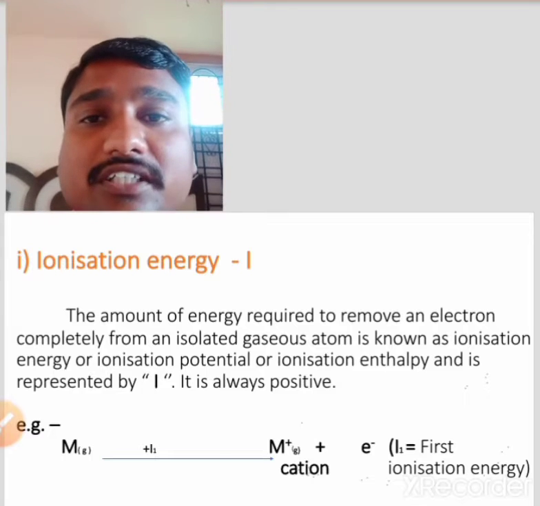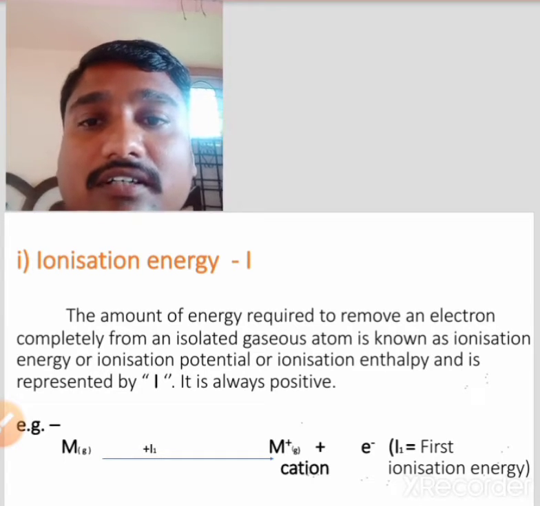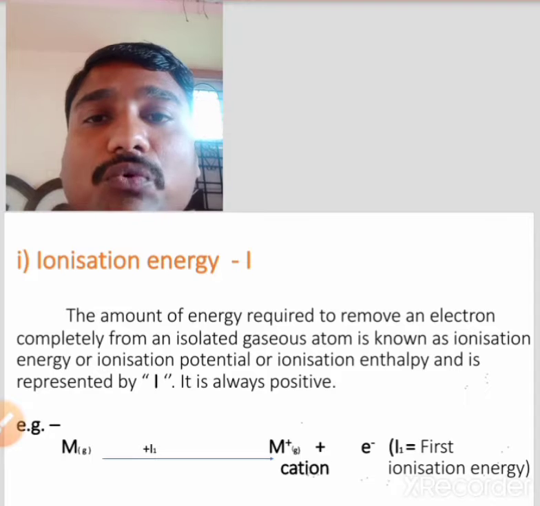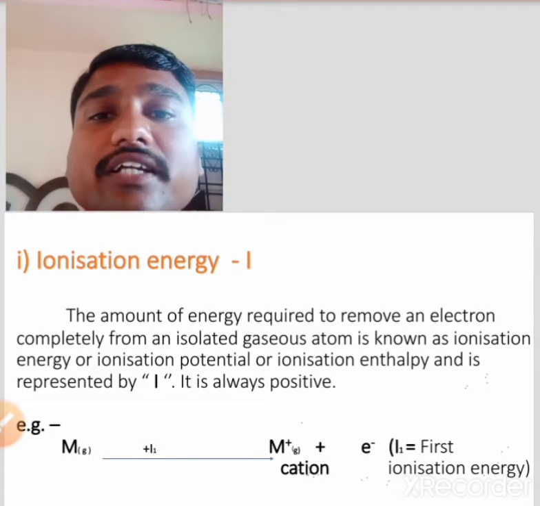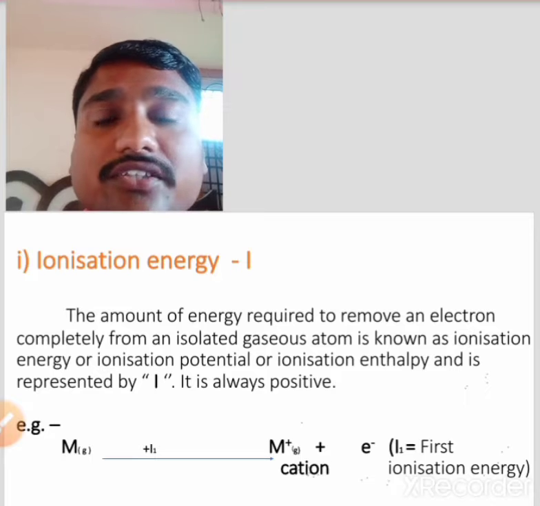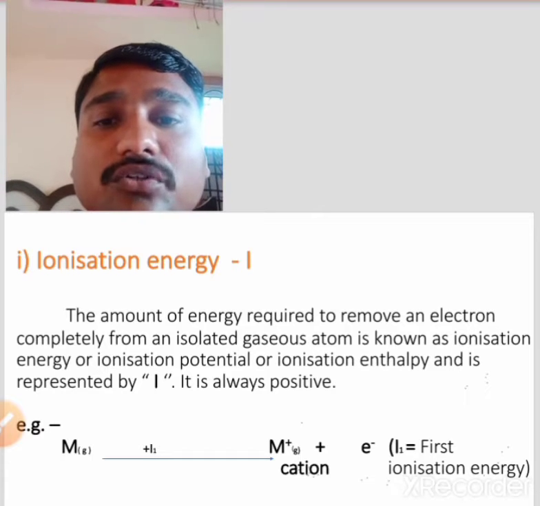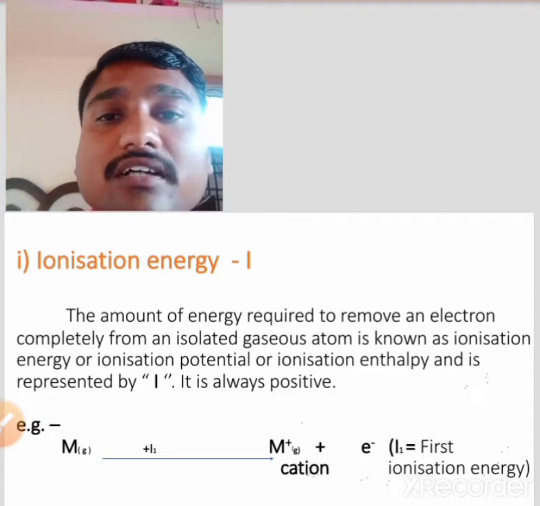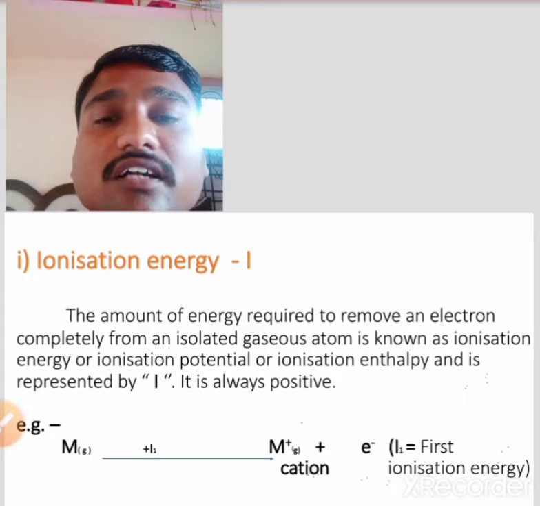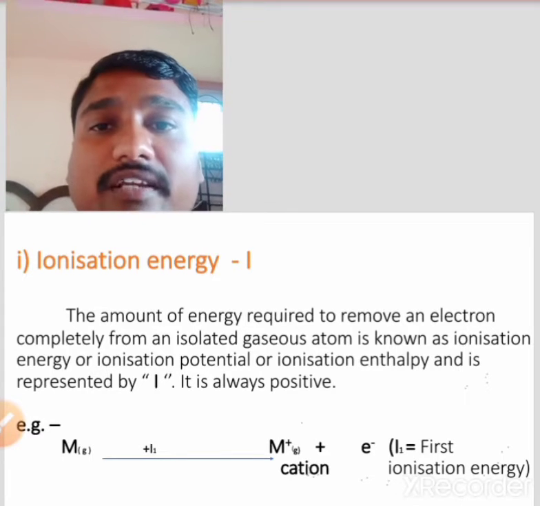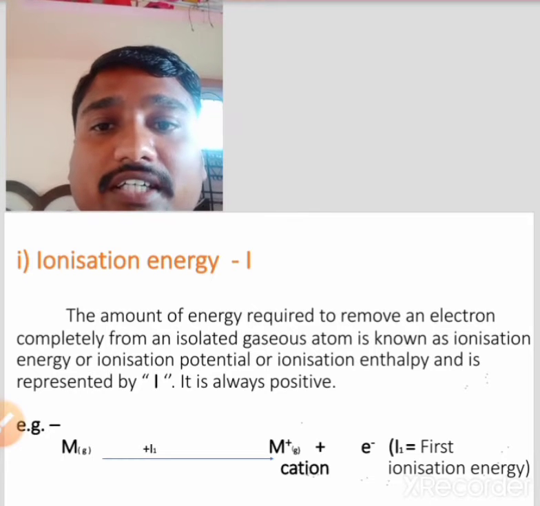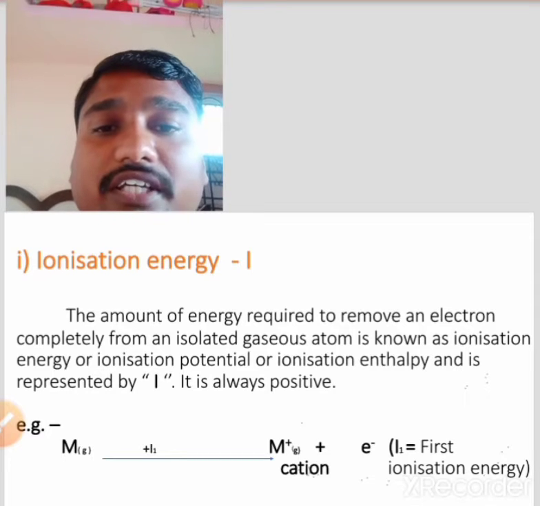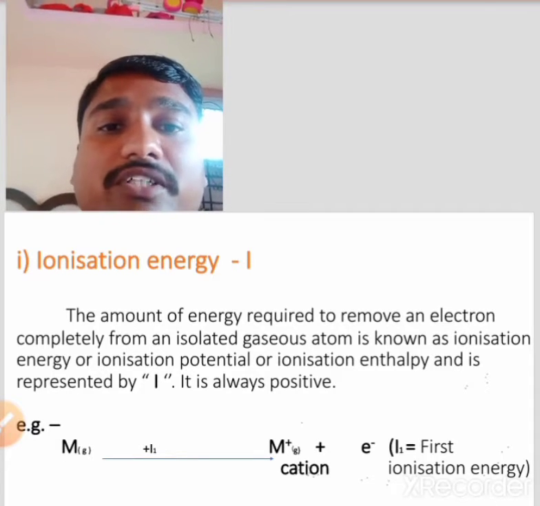Then I will discuss first ionization energy. Ionization energy is represented by capital I. What is meant by ionization energy? The amount of energy required to remove an electron completely from an isolated gaseous atom is known as ionization energy. Ionization energy is also known as ionization potential or ionization enthalpy. Ionization energy is always positive. For example, M, any electropositive atom in gaseous state, forms M plus in gaseous state plus an electron. The energy required for this process is known as the first ionization energy.